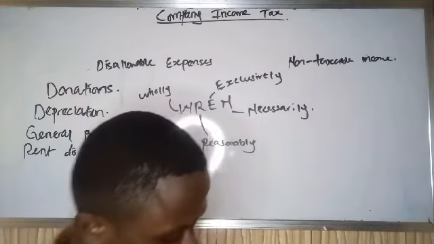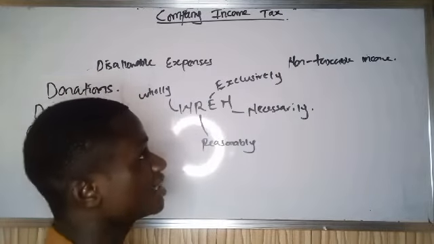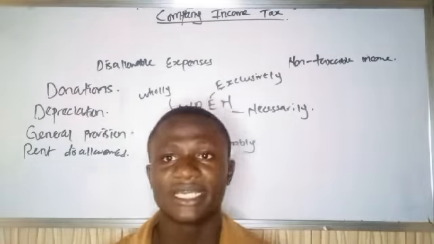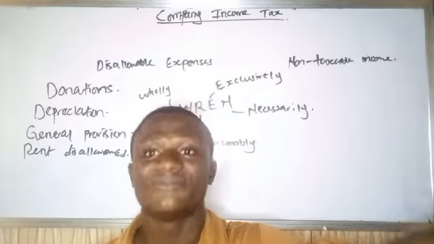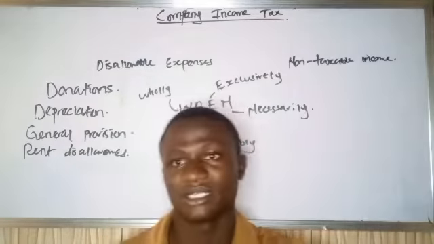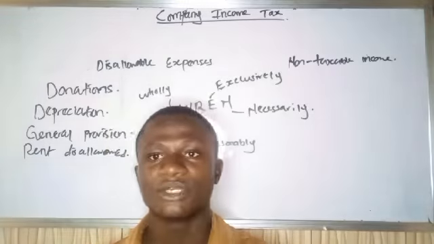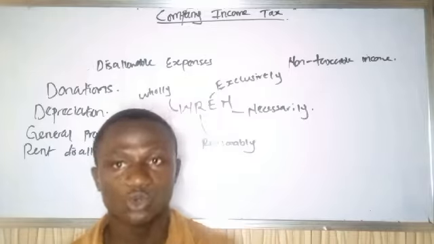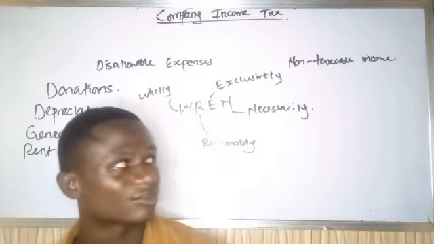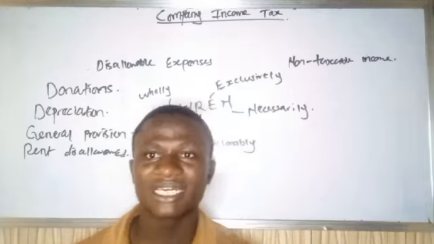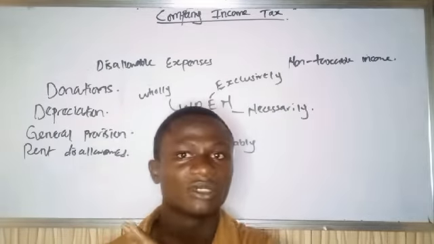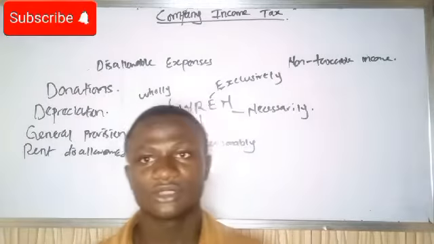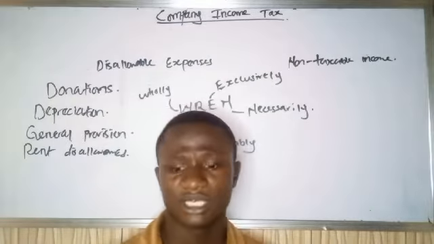An example is, let's say I'm part of the owners of a company, and then I have another source of income, a personal investment. I invested in other companies, and the money I earn from that company is 100 million. That 100 million will not be taxed in the company. It will be taxed on my own account, probably as my personal income tax. But in the company, we are only concerned with income that is generated from production. Any other income is non-taxable income. So I hope you understand non-taxable income and disallowable expenses. As we solve questions further, you will get it more.